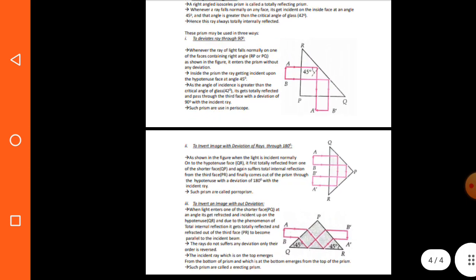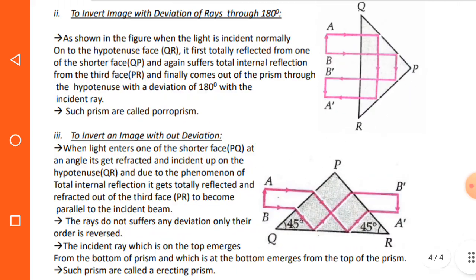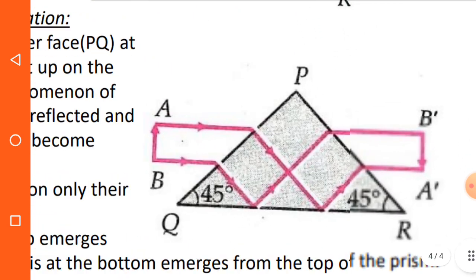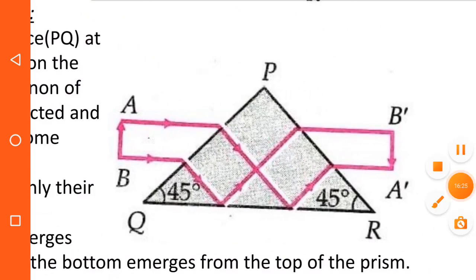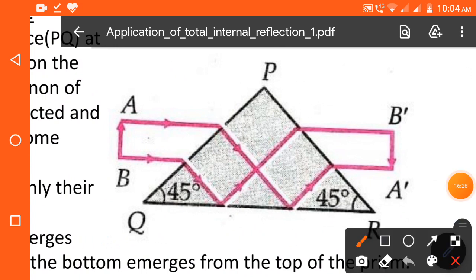Then the last one, to get an inverted image without any deviation in the rays of light. Without any deviation means rays are parallel but in the same direction, we can say. See, the ray is starting from A, getting incident on the face PQ, then it gets refracted according to the laws of refraction.